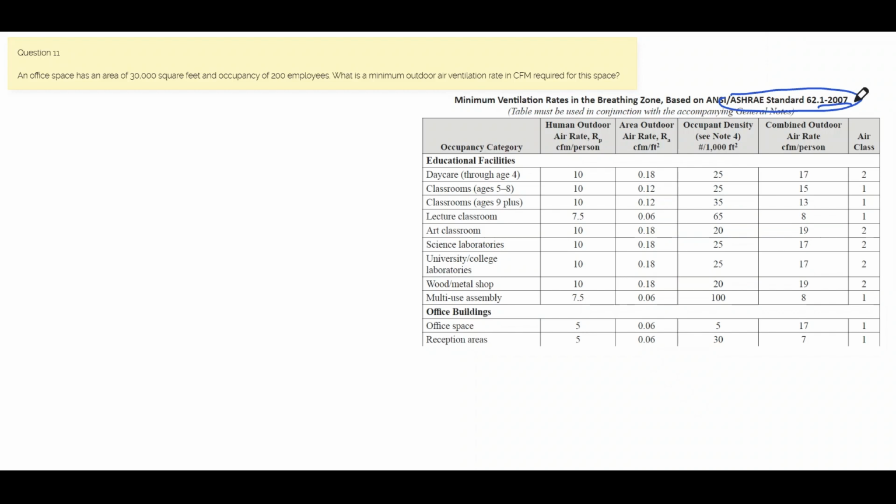This year gets updated whenever there's an update to the standard. The general formula for this is ventilation breathing zone equals the area of the zone multiplied by Ra, the ventilation rate for area, plus the occupancy of the zone, how many people, multiplied by the ventilation rate per occupant.